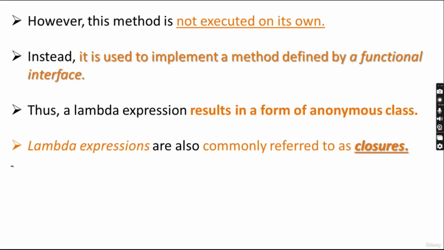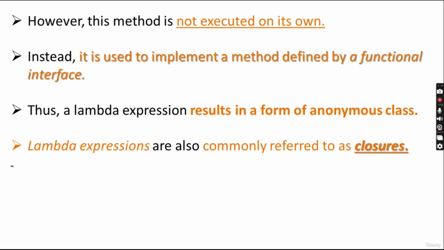This method is not executed on its own. The first thing to remember: a Lambda expression is an anonymous method. It has no name. And second, this method will not be executed on its own. It is used to implement a method defined by a functional interface.